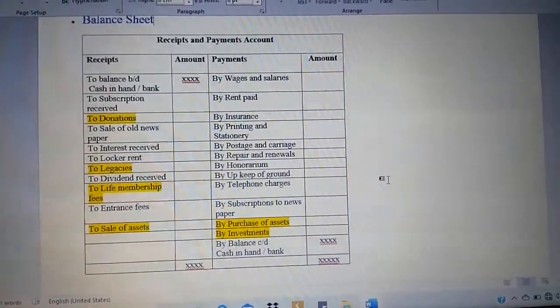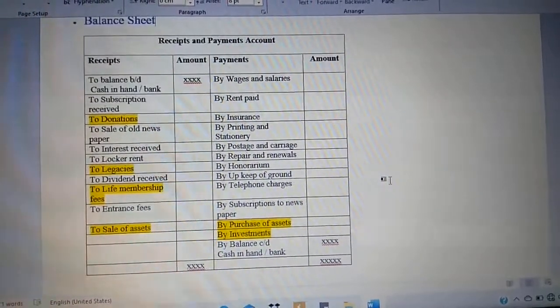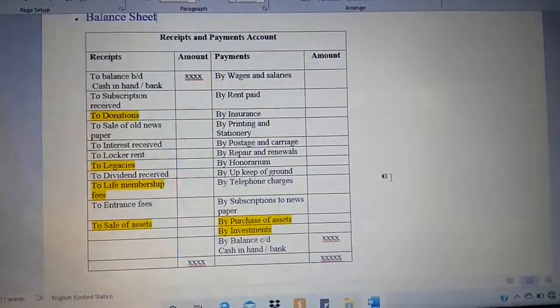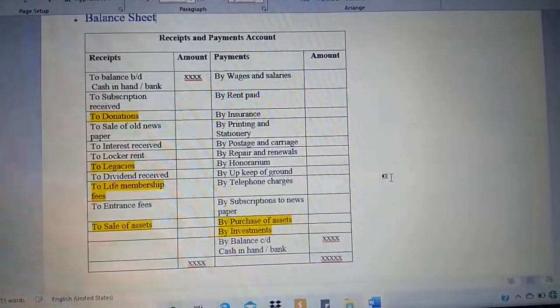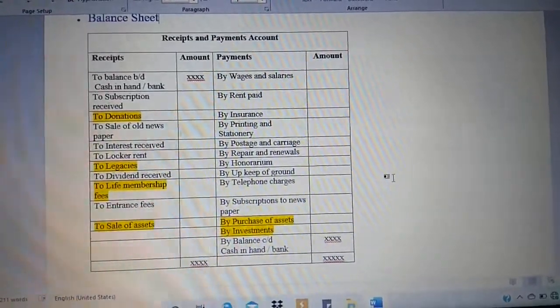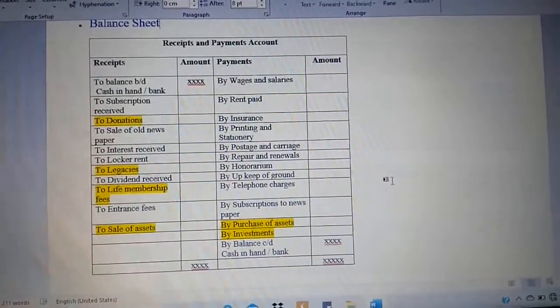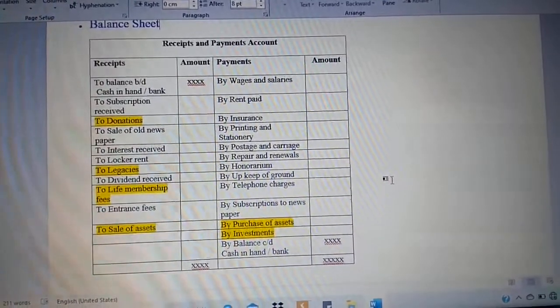So let us observe on the receipt side. Starting always will be only on the receipt side, your left hand side, and it is also called the debit side. To balance brought down, cash in hand or cash at bank. This tells that the opening balance is going to be with you. So starting from that, all the other receipts you are going to just observe and take into account as per the question which is given.